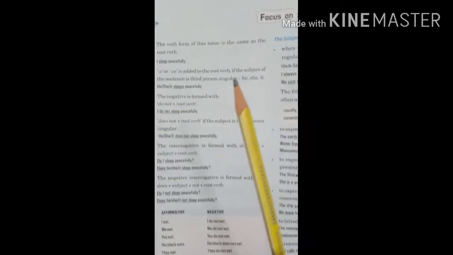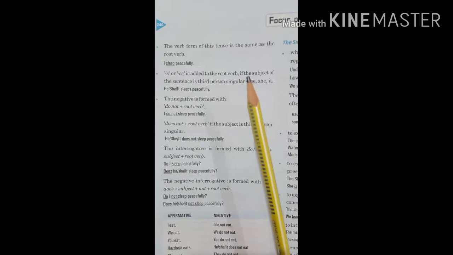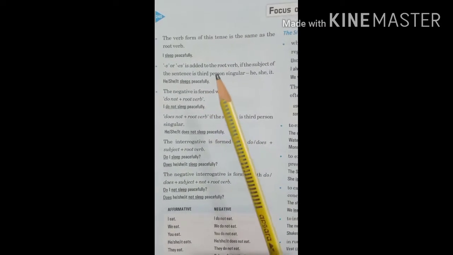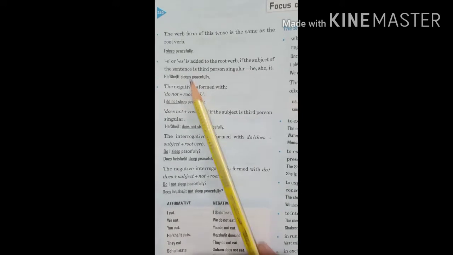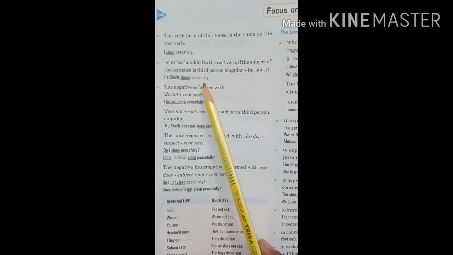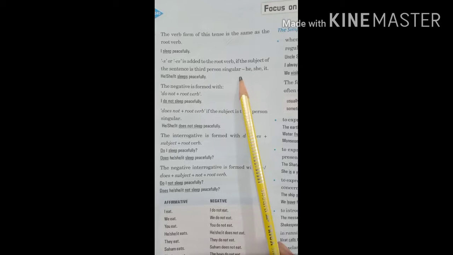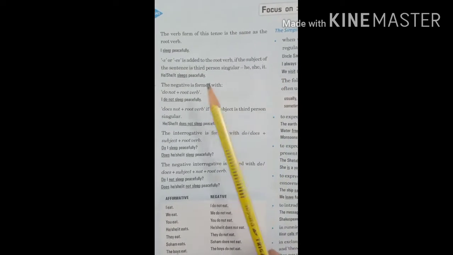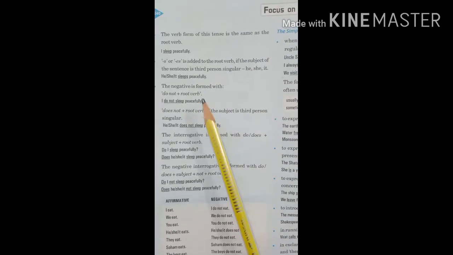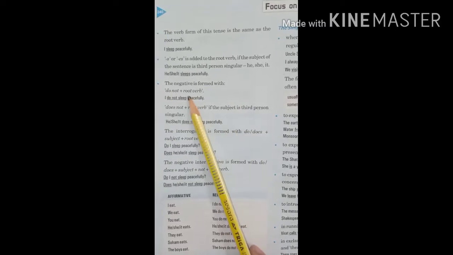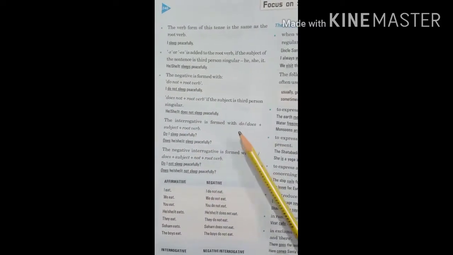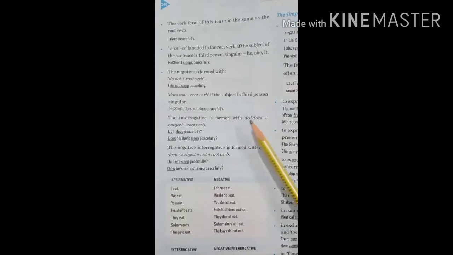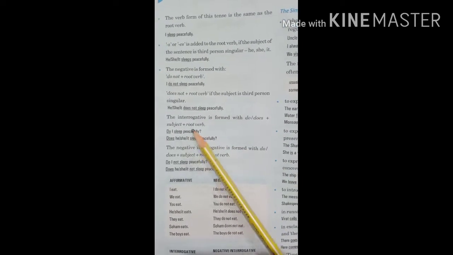Here you can see that the verb form of this tense is the same as the root verb, like I sleep peacefully, he sleeps peacefully. Now s or es is added to the root verb if the subject of the sentence is third person singular: he, she, it. With this we will use s. The negative is formed with do not or does not. Same as in the interrogative form, we will start it with do or does.